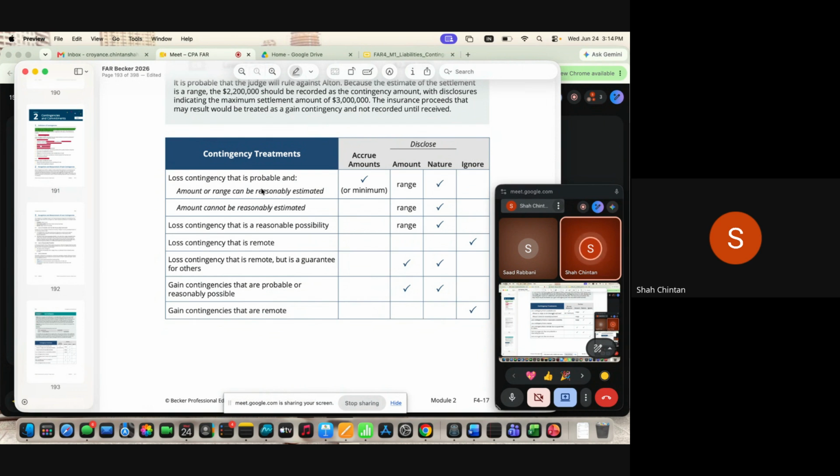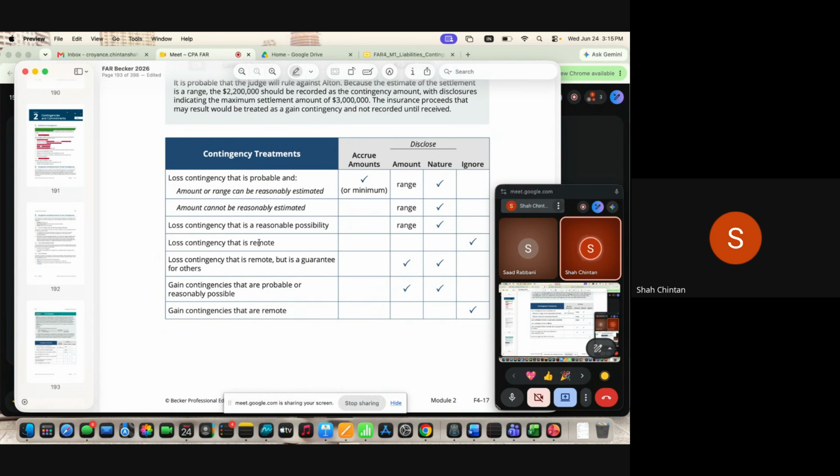If you don't see either of the words, it means either the word probable is missing or reasonably estimable is missing, and you just have to disclose the amount and the nature. Again, reasonable possibility: you don't have the word probable or estimable, so you are not going to accrue, you are just going to disclose. If you can see the word remote in the question, then you have to completely ignore.